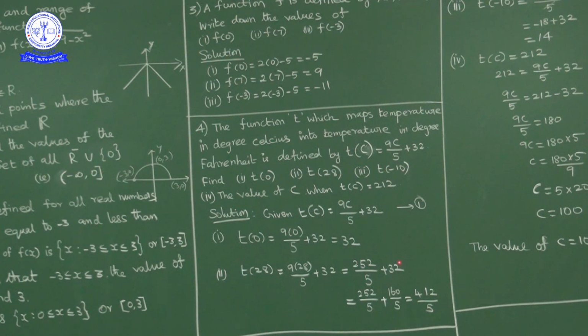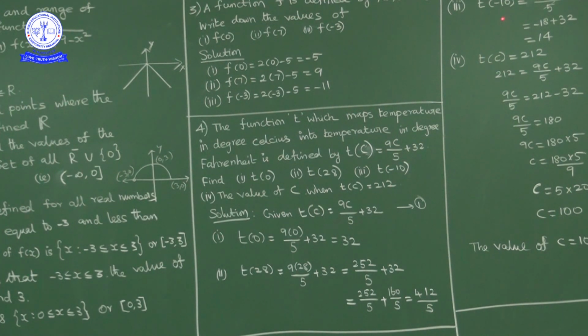So 32 we can write as 160 upon 5. LCM is 5. 252 plus 160, nothing but 412 upon 5. Next, T of minus 10. T of minus 10 means in place of variable C we write minus 10.